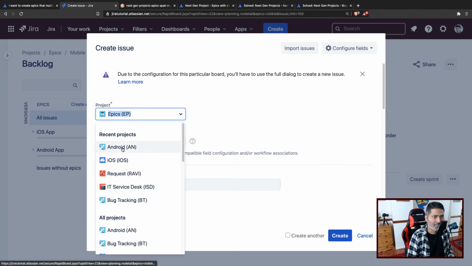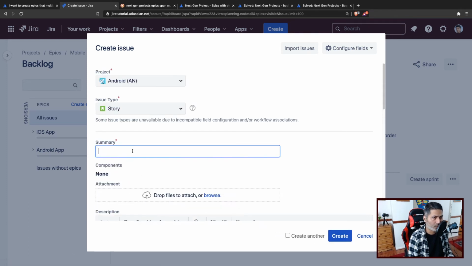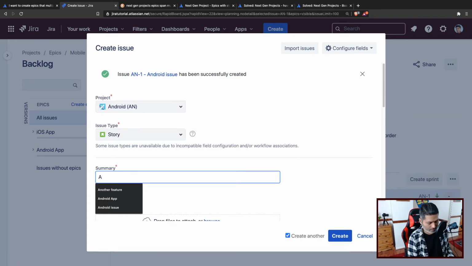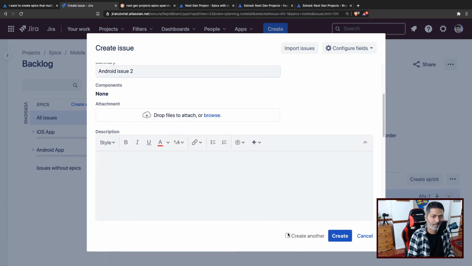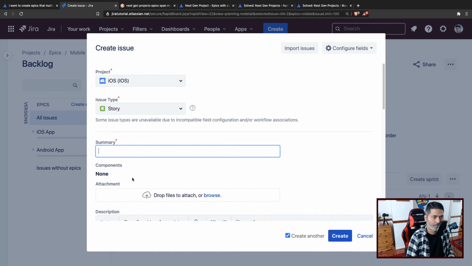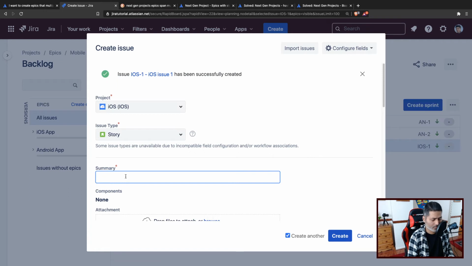Let us say you want to create an issue in Android. So this is your Android issue, which is of course in Android project. Let us create two issues. Android issue 2. One more. Let us create one more in iOS project. iOS issue 1, and maybe one more.